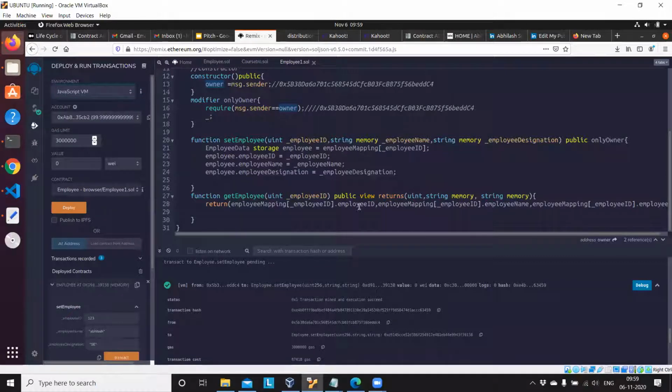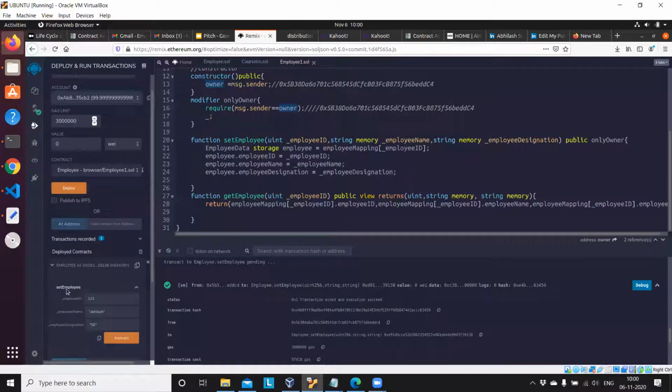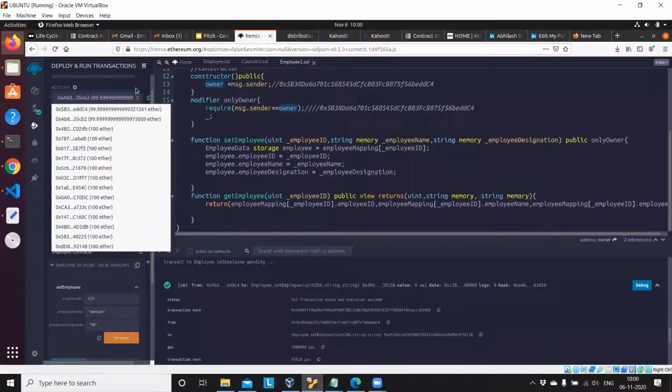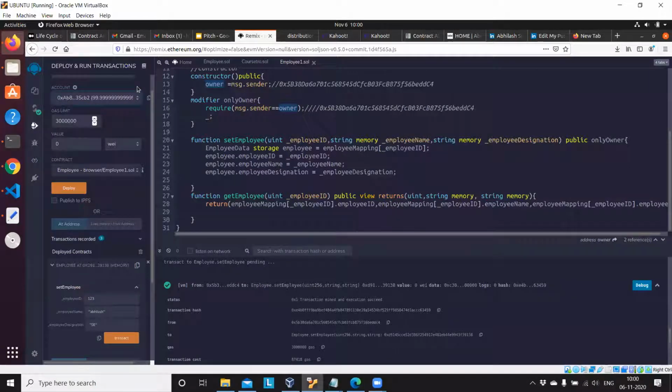For ease, I just run this JavaScript VM. Initially, by default, it will choose the first account. After deploying and triggering the set employee function using that first account, you have to change it to any of the other addresses here, not the first one.